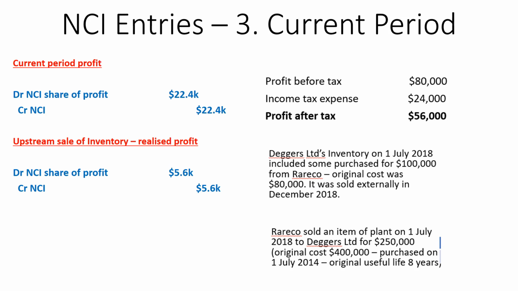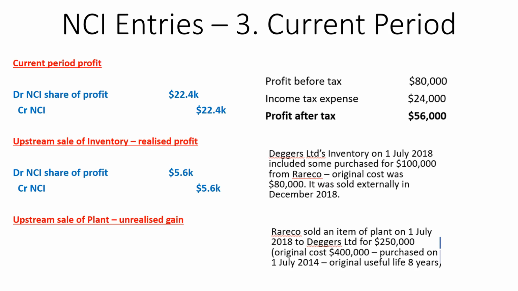This gives us the amount of equity they're entitled to after tax has been paid. So we debit the NCI share of profit because we want to reduce the retained earnings of the group, and we want to give some of that retained earnings to the NCI. So we credit their NCI equity account.